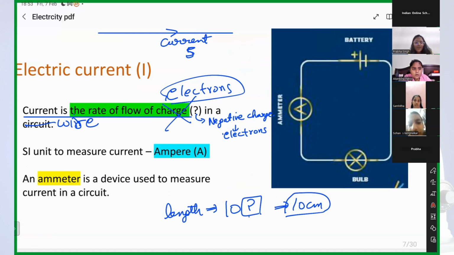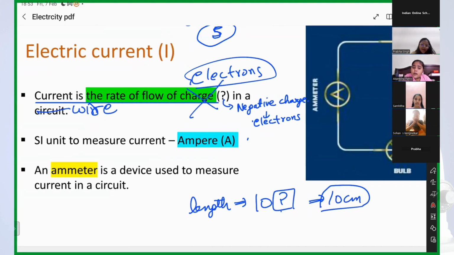Ask the question. Ma'am, repeat again. I'm telling you this is the wire here, and in this wire current is flowing. I'm saying 5 current is flowing. Then what should be your question here? Ma'am, the units are missing. Yes, the units are missing. Very good, Samita. So, what should be the unit of current? No, the unit is ampere.